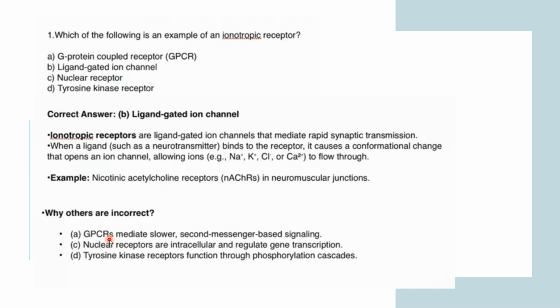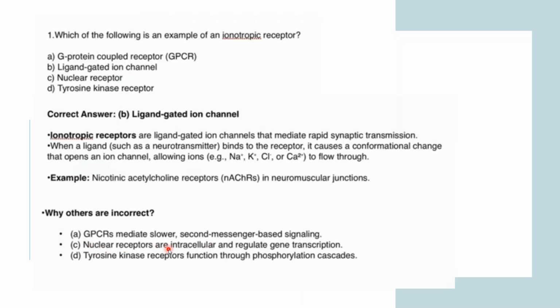So basically, GPCRs mediate slower second messenger based signaling. As you have recalled, in the G protein coupled receptor, as soon as your messenger molecule binds with the receptor, your G protein gets activated, and then this G protein will activate another enzyme or ion channel, right? Basically, you are transmitting this activated G protein to some other enzyme or ion channel, and then it will activate that, right? So it is a slower and second messenger based signaling.